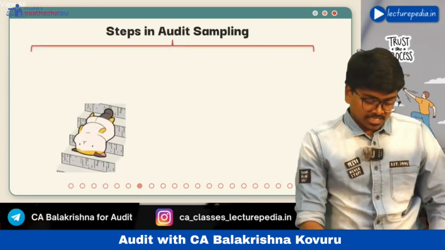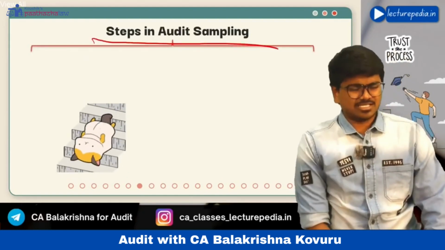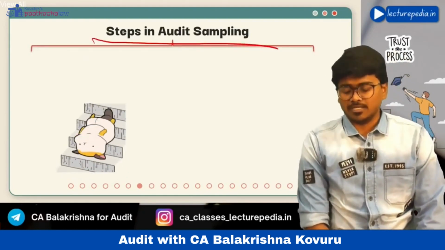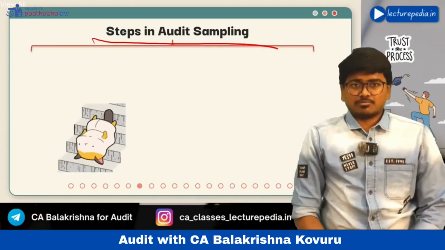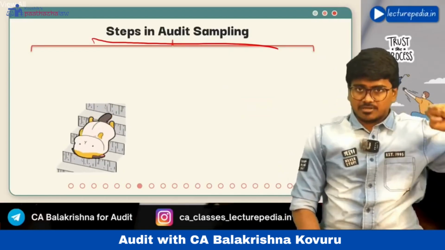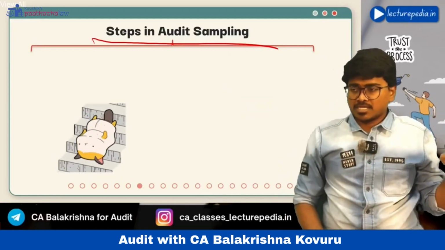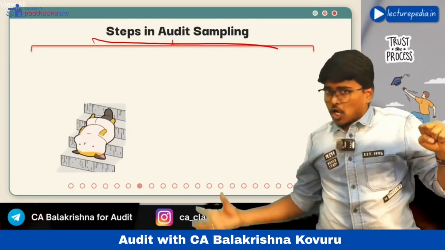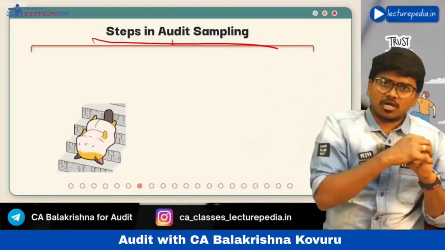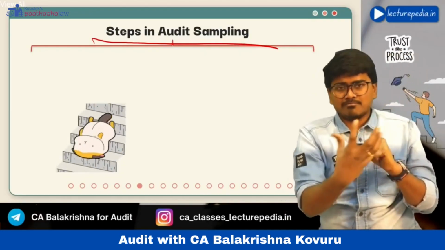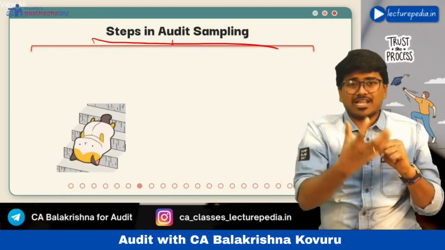Next, steps in audit sampling. There are 5 steps in audit sampling. The first step is you select the sample. The second step is you apply audit procedures to the sample. After applying audit procedures, you will get misstatements, so you evaluate those misstatements.